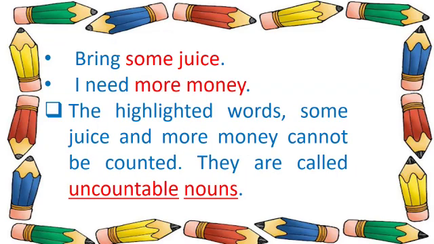Bring some juice. So, students, can you count juice? Can you count some juice? No. I need more money. Can you count more money? How much is it? No. So the highlighted words some juice and more money cannot be counted. They are called uncountable nouns. So students, the nouns which you cannot count are called uncountable nouns.